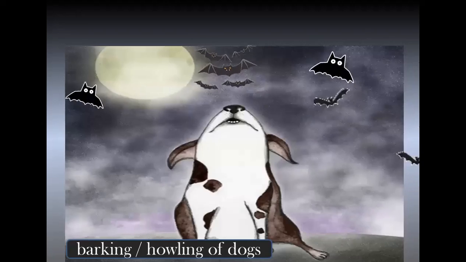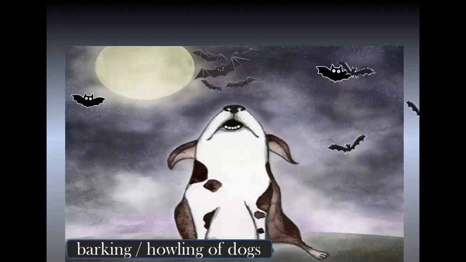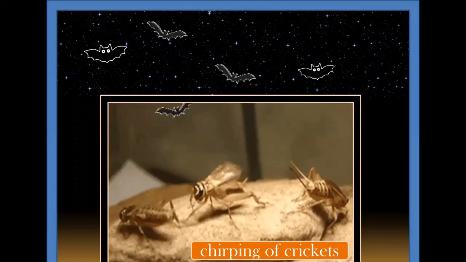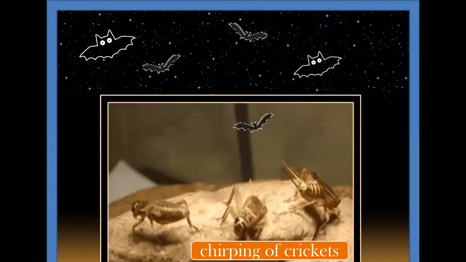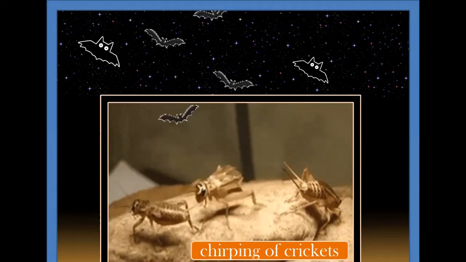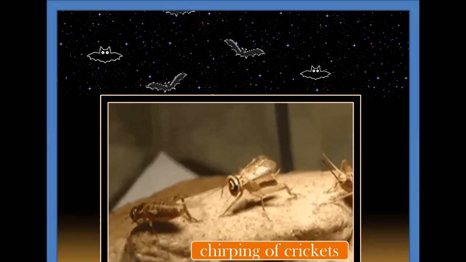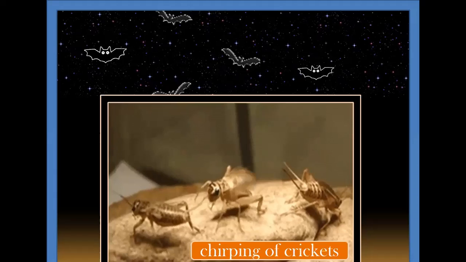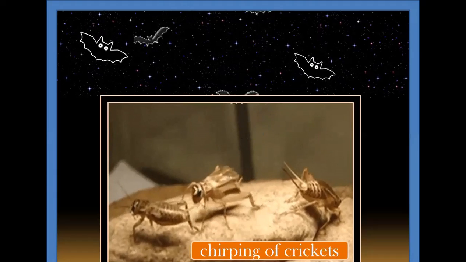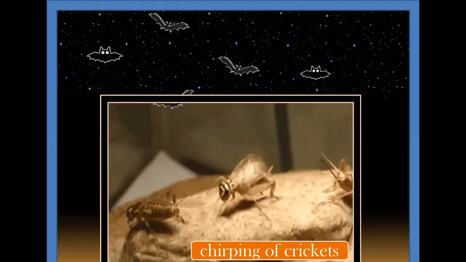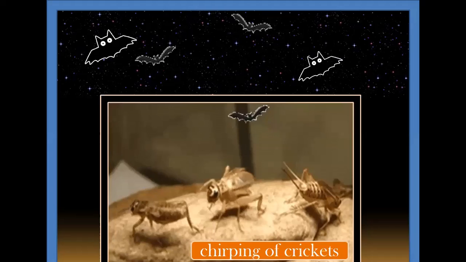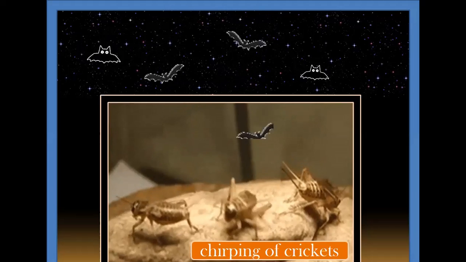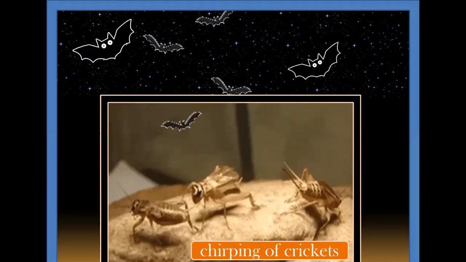At night, we might also hear the barking of dogs or the howling of dogs. We can also hear the chirping of crickets at night. Children, sometimes we also hear the honking of vehicles at night, but that is very rare. You might also hear the whistle of the night watchman.